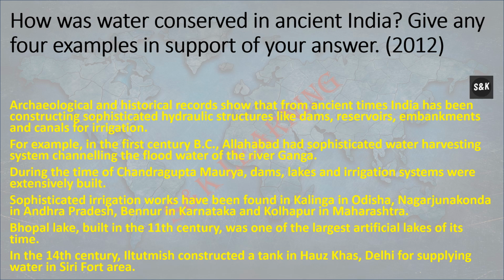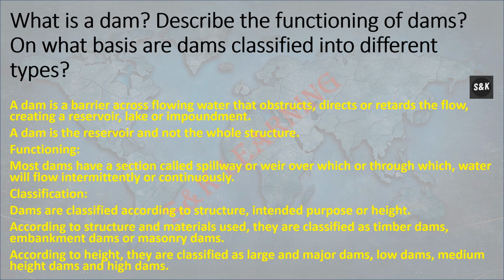For example, in the first century BC, Allahabad had a sophisticated water harvesting system, a canal channeling the flood water of the river Ganga. During the time of Chandragupta Maurya, dams, lakes, and irrigation systems were extensively built. Sophisticated irrigation works have been found in Kalinga in Orissa and Nagarjunakonda in Andhra Pradesh. Bhopal Lake, built in the 11th century, was one of the largest artificial lakes at the time.